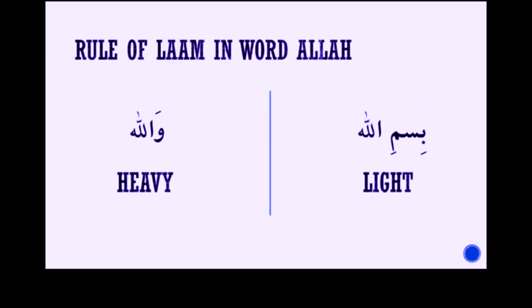Now on this screen, we will look at the rule of Lam in the word Allah. The first word is Bismillah. Lam is read light because Mim has a kasra. And the other word, Wallah, Lam is read heavy because Waw has a fatha.